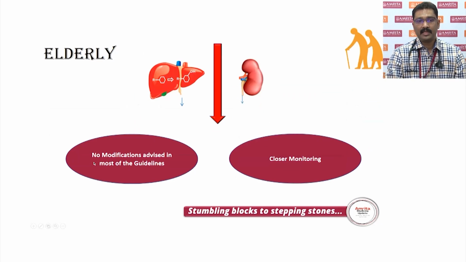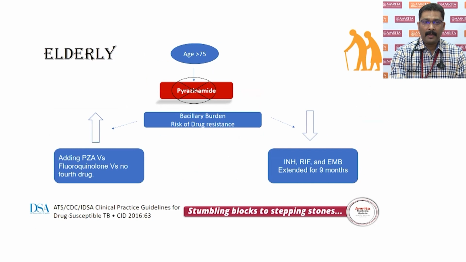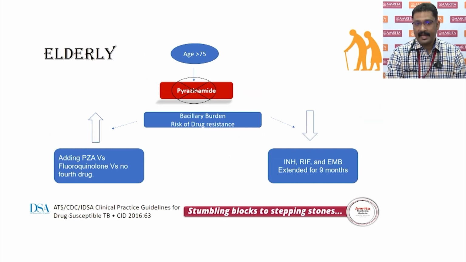Now, it is very important, and we all know that a significant decrease in renal clearance as well as hepatic metabolism occurs in the elderly, and this can add on to the adverse effects and potential serious life-threatening events. However, when I scan through most of the guidelines, no significant modifications are advised in most of them. Closer monitoring, obviously, of the parameters has been advised, but in the IDSA guidelines, it has been mentioned that if a patient is more than 75, the most implicated drug being pyrazinamide,